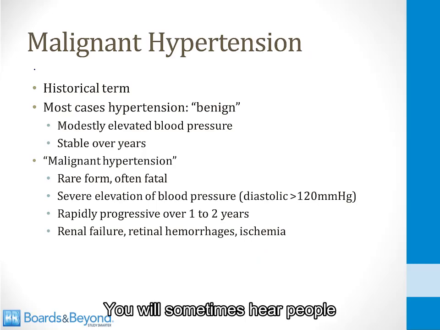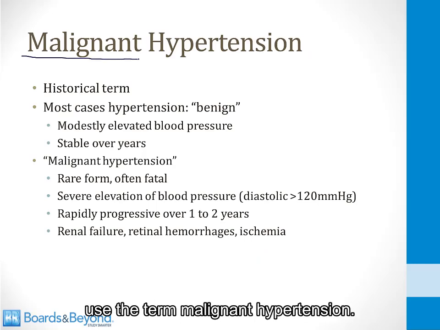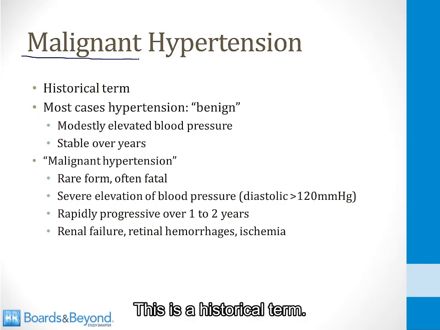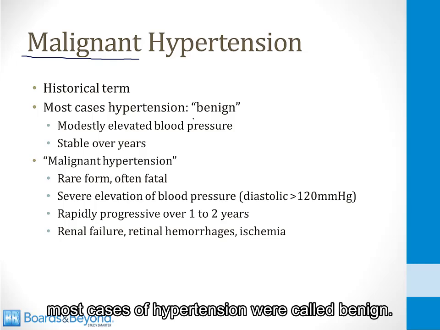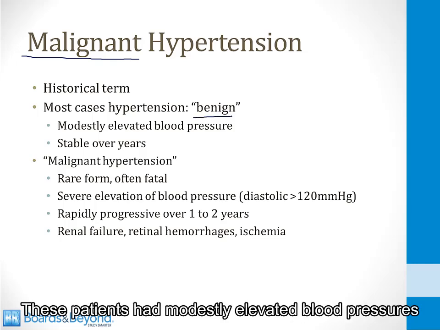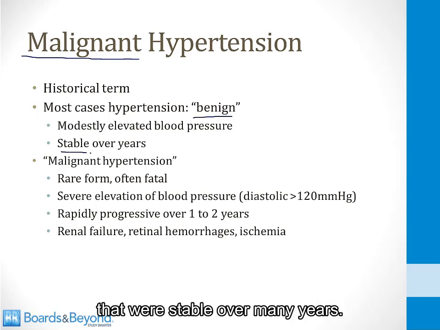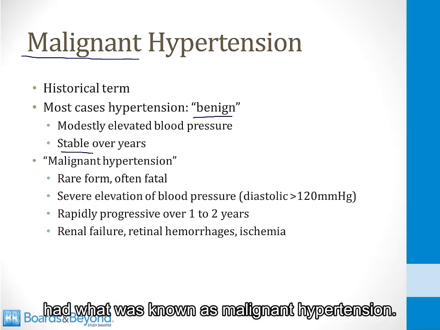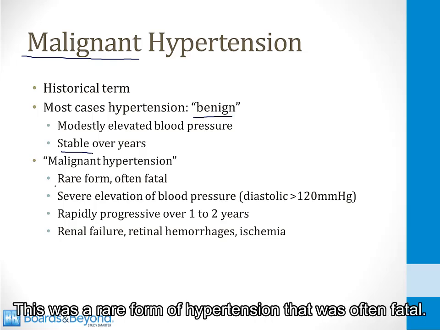You will sometimes hear people use the term malignant hypertension. This is a historical term. Years ago, before there were good therapies for high blood pressure, most cases of hypertension were called benign. These patients had modestly elevated blood pressures that were stable over many years. A small subset of patients, however, had what was known as malignant hypertension. This was a rare form of hypertension that was often fatal.